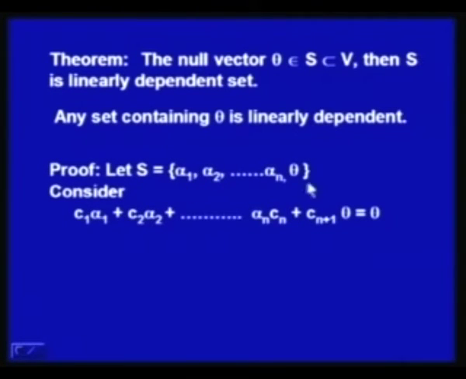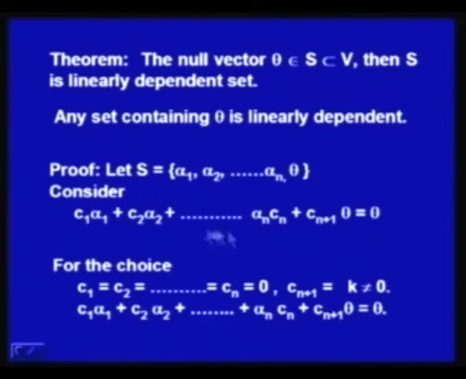We consider a set of n plus 1 vectors alpha 1, alpha 2, ..., alpha n, which are non-zero, and then we add another vector theta into this set. So, let us consider whether this set is linearly independent or not. Now, to prove that this set is linearly dependent or independent, I have to consider this linear combination: C 1 alpha 1 plus C 2 alpha 2 plus ... plus C n alpha n plus C n plus 1 theta is equal to the null vector theta.